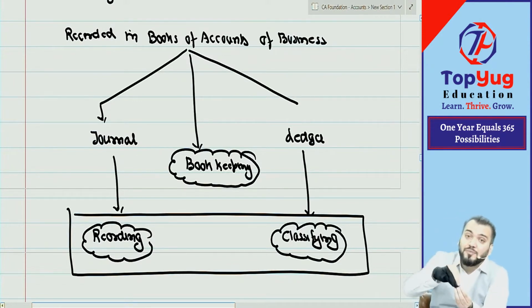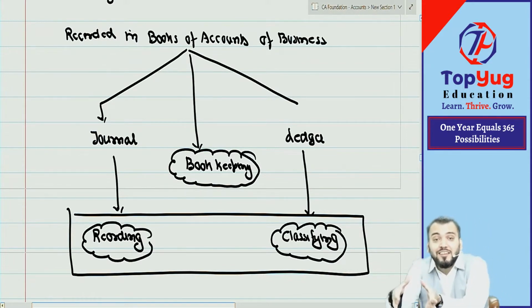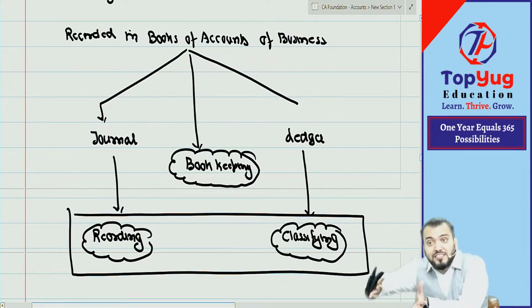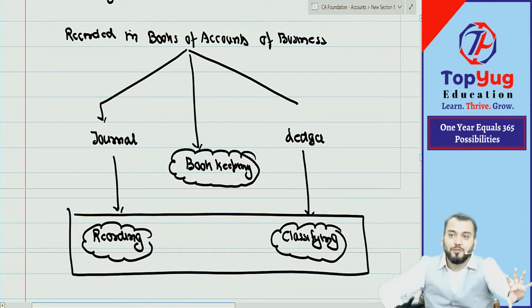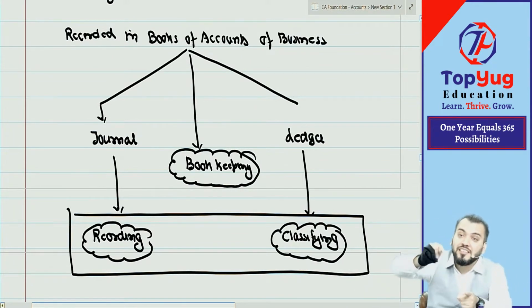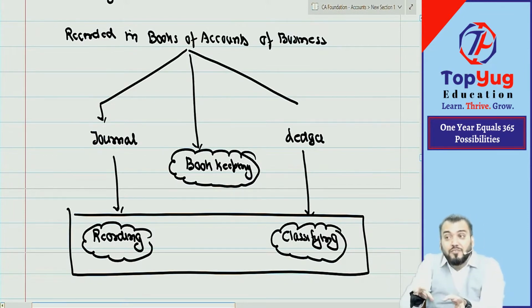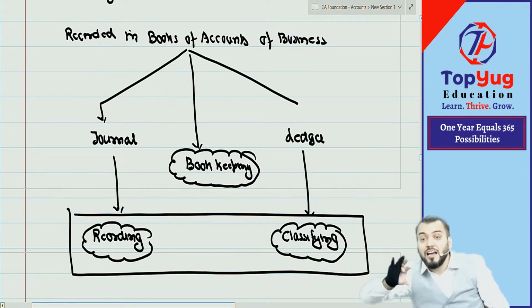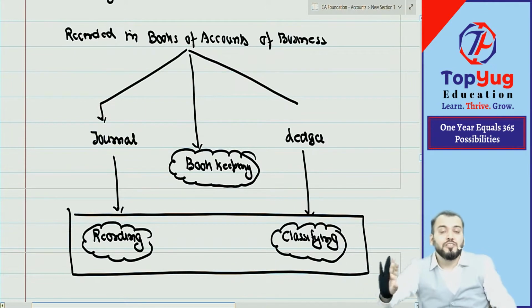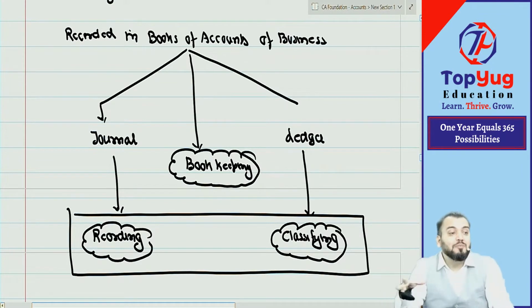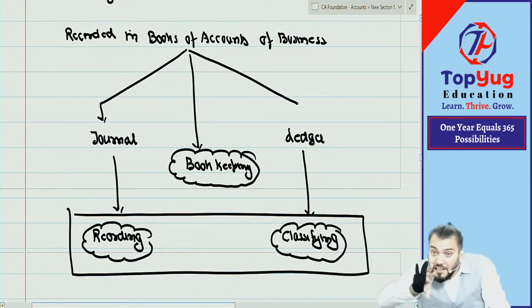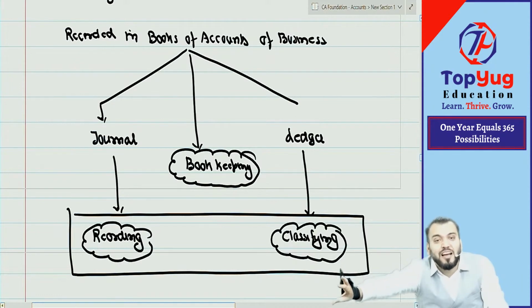We record all transactions where? In journal and ledger. And from those books we prepare what? Financial statements, and that financial statement is communicated. We don't communicate the journal book and ledger book. From them we prepare balance sheet and SOPL, and that is given to whom? The users of financial statements.